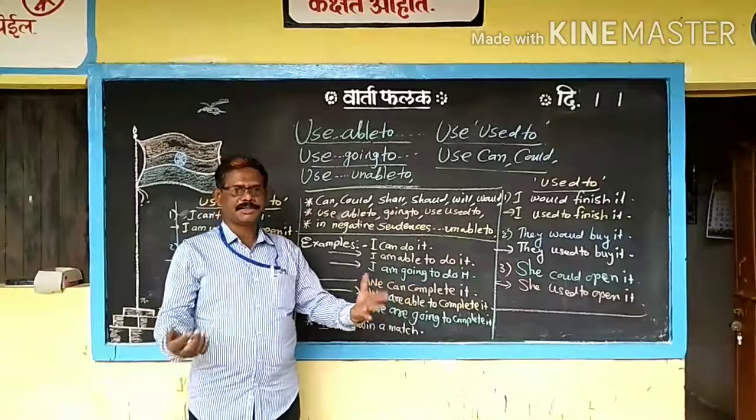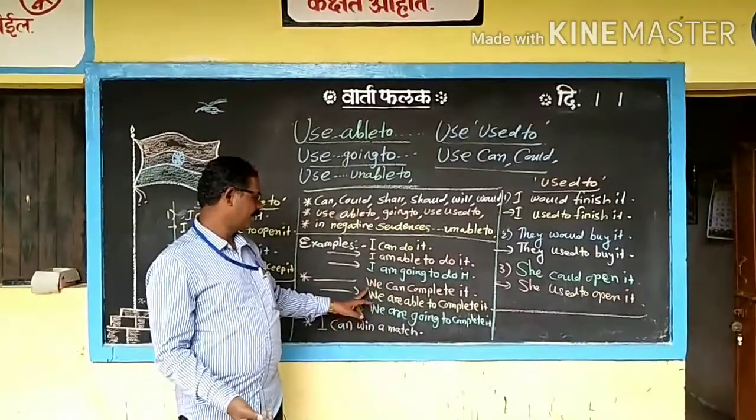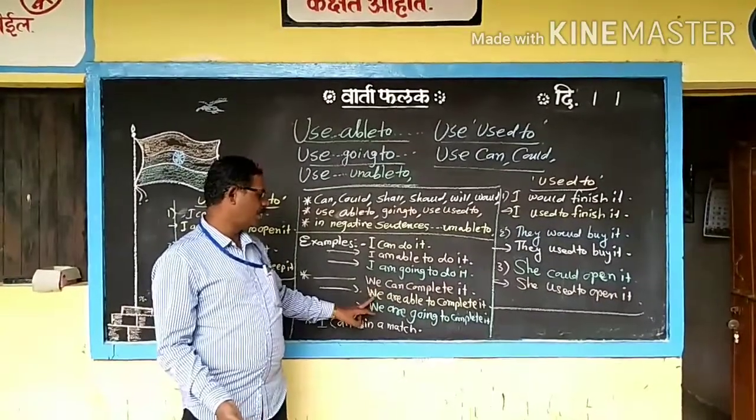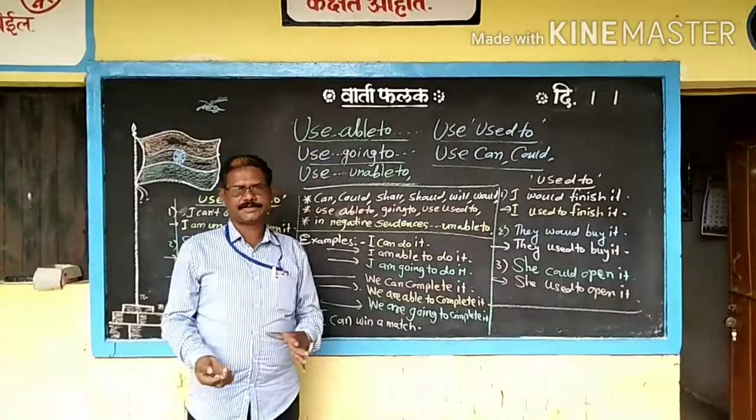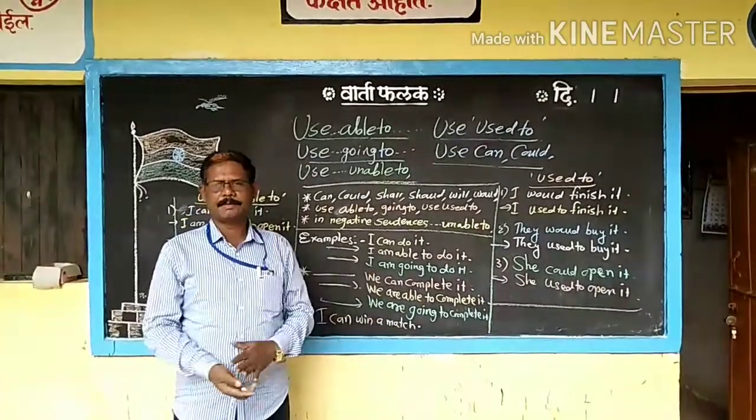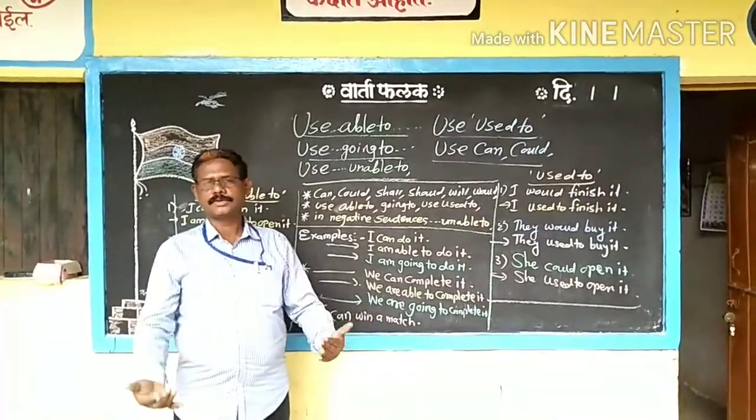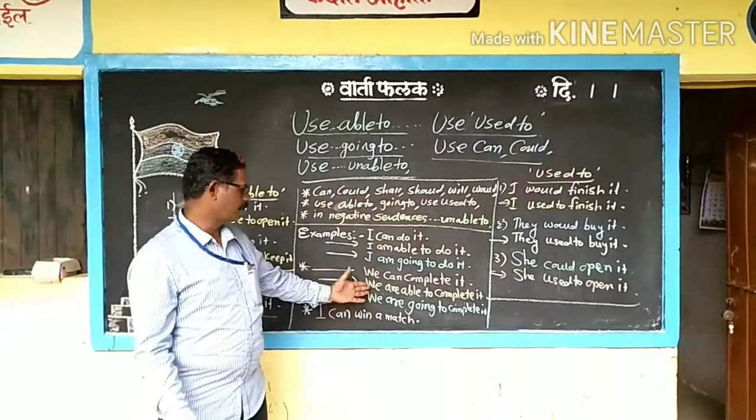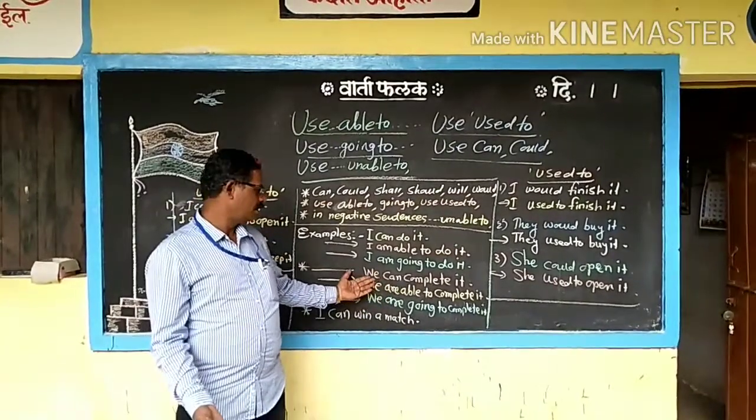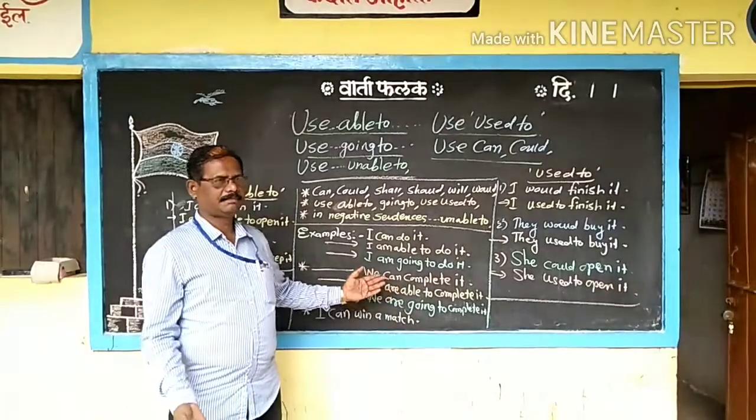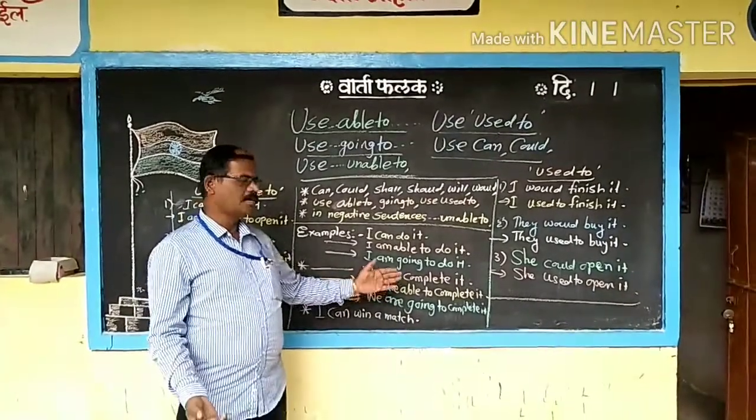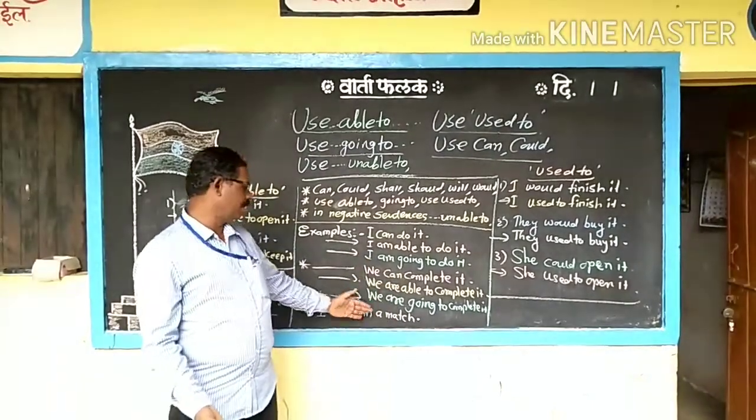I can complete it. We can complete it. We are able to complete it. We are going to complete it. Are going to, because the plural are is there. Okay. We are going to complete it. We are able to complete it.